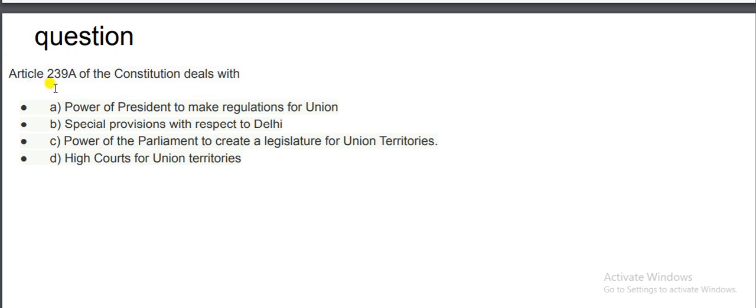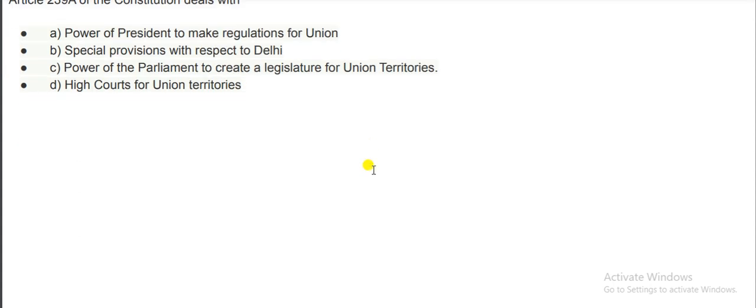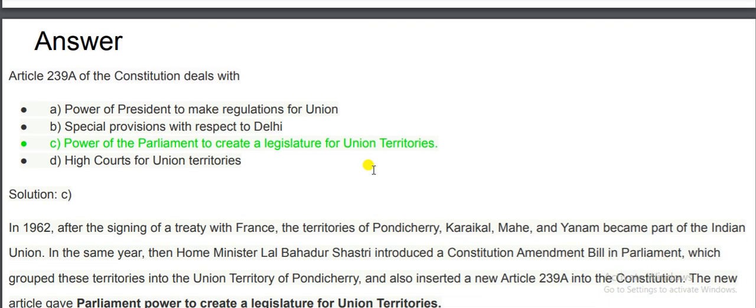Next question is, Article 239A of the Constitution deals with... This is the direct question from the Polity book by Lakshmikant. Article 239A of the Indian Constitution deals with the power of the Parliament to create a legislature for the Union Territories. Option C will be the correct answer.